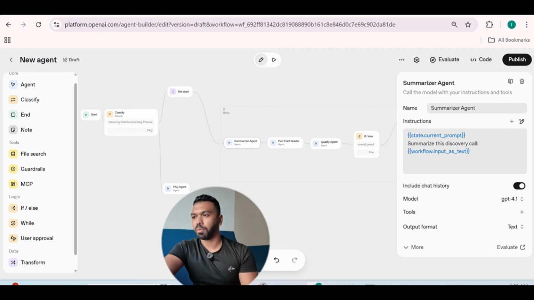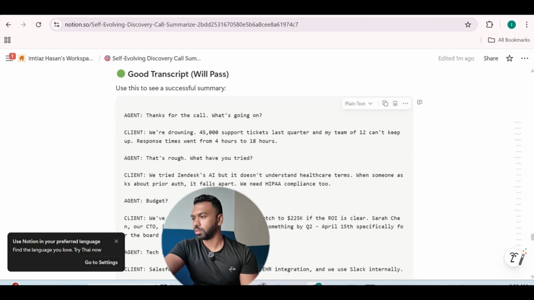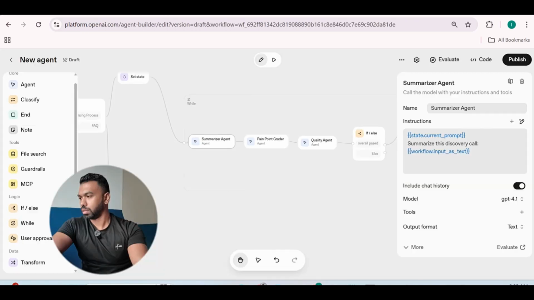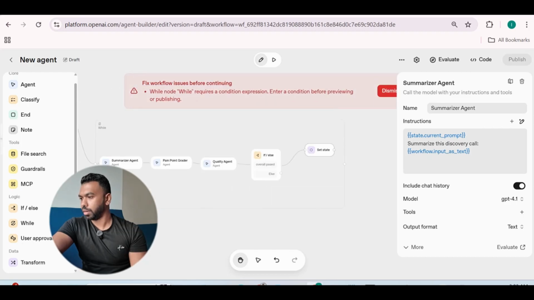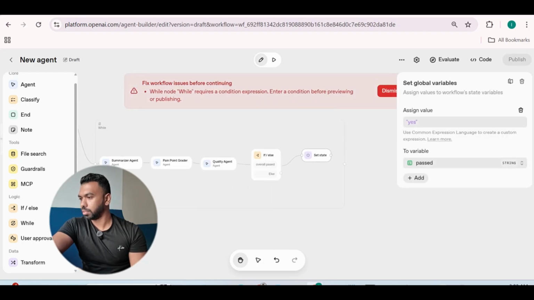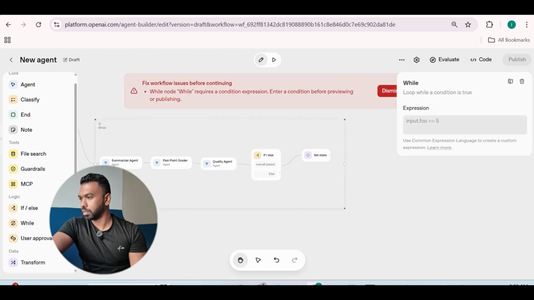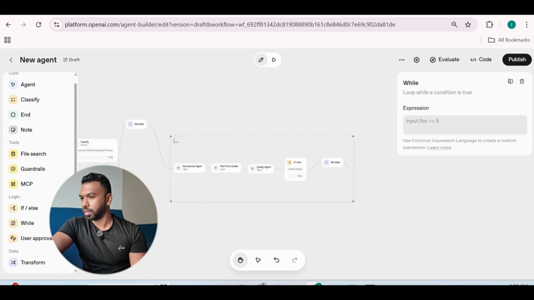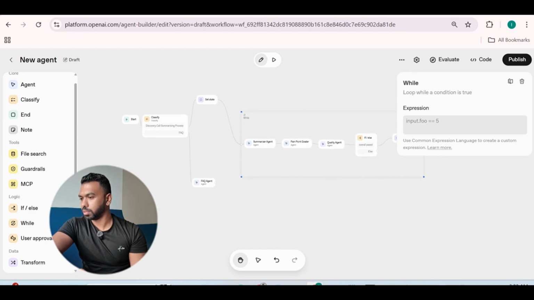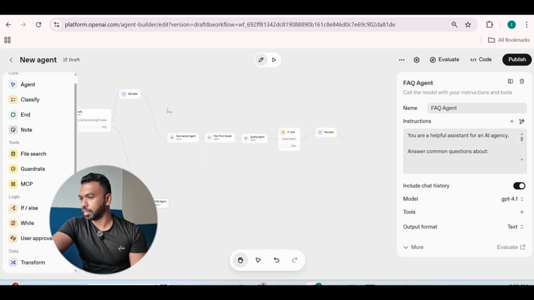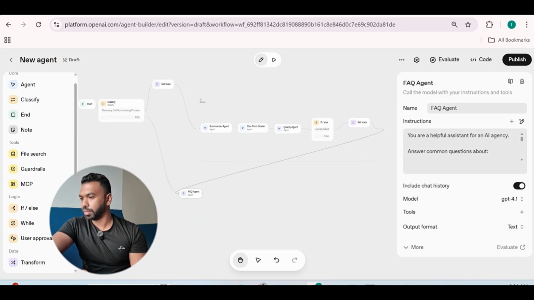Okay, so now that we build this up, let's go test it so far to see if everything is working in order. We're going to take one of the good transcripts to test it out. So we're going to press here, okay, and then also make sure you close this out, this loop, dismiss, tie it back here, and we are going to actually connect this last node with the FAQ agent node.